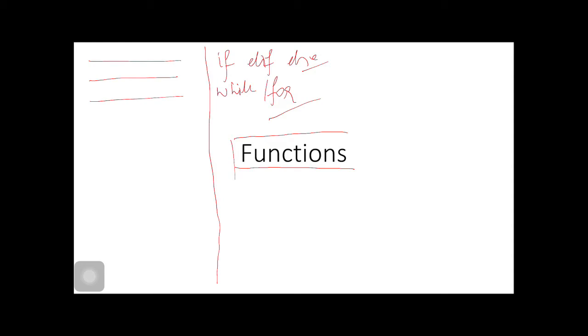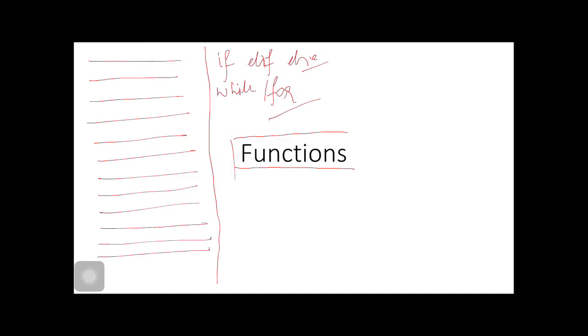Suppose our program contains statements. How does our control flow? How does execution occur for these statements? Firstly, the first line will execute, then second, then third, then fourth, then fifth, then sixth. I mean to say execution moves from top to bottom. This is the first statement of our program or module. There is a certain difference between program and module. I will cover that later in this series.